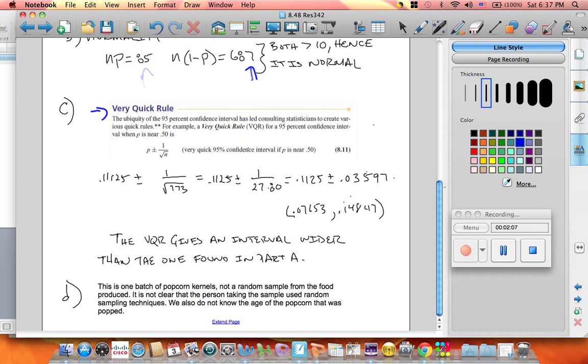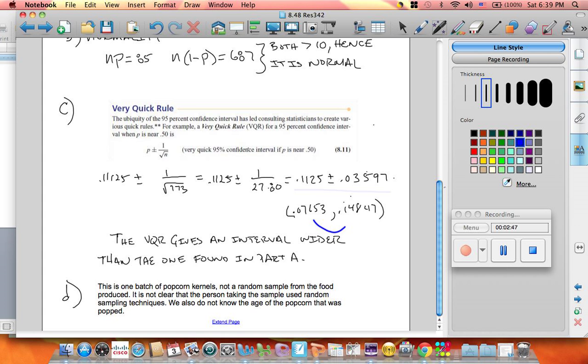they ask us about the very quick rule. The very quick rule assumes that we have a 95% confidence interval, and we're using p near 0.5, that means that we'll get the highest numbers there. So the formula is this: p plus or minus 1 over square root of n. So I do that here. I put more decimal places to the proportion. 1 over the square root of 773 comes out to this number here, and it comes to 0.1125 plus or minus 0.03597.